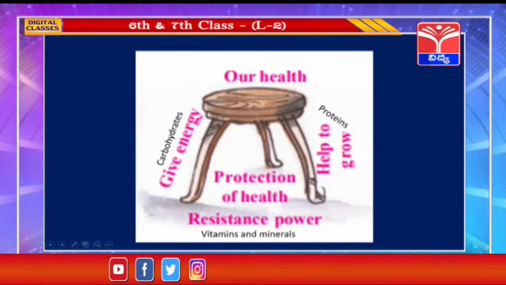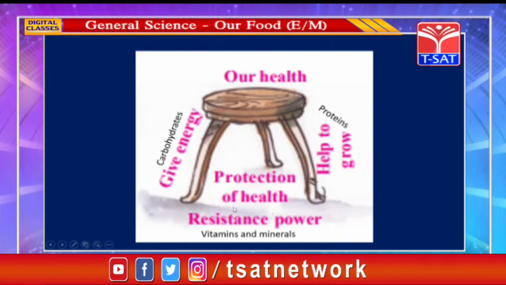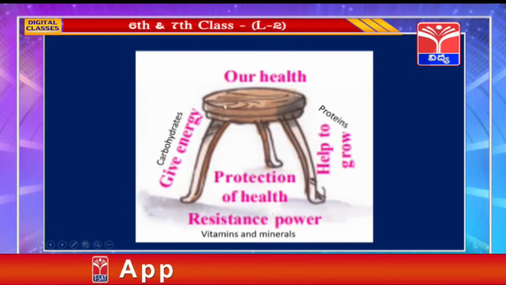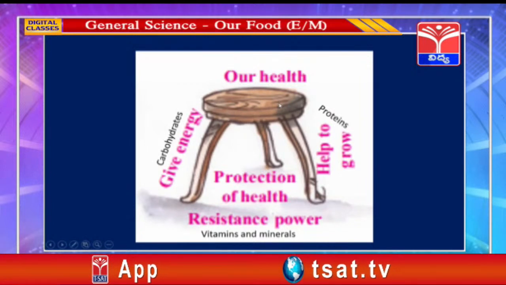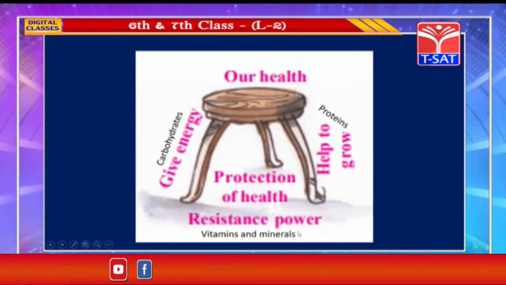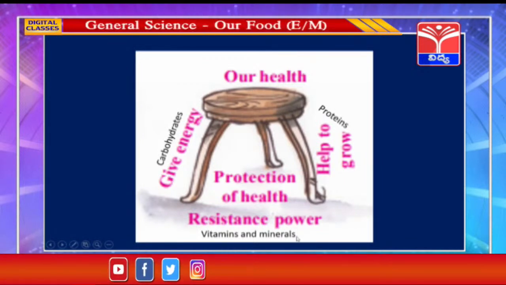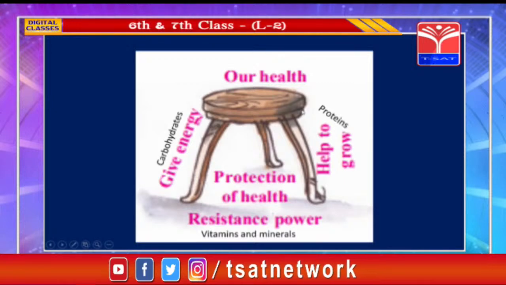These contain vitamins and minerals. When the three legs are in proper shape only, the stool will stand straight, isn't it, children? Like that only, our body also, if we take all carbohydrates, proteins, vitamins and minerals, then only our health will be fit and strong like this stool.